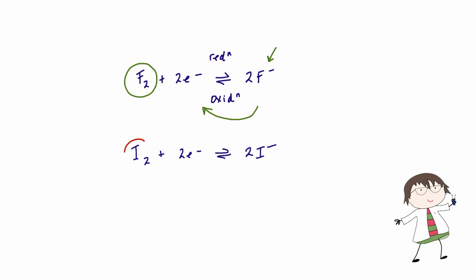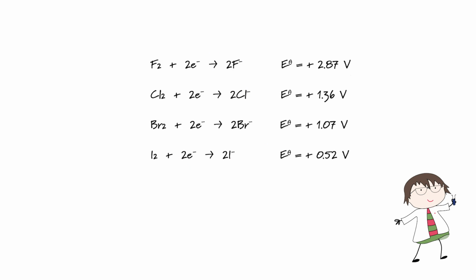In contrast, if we know that iodine is not a strong oxidizing agent, then that would imply that iodide ions are a strong reducing agent. When iodide ions are acting as a reducing agent, we've got this back reaction going on, which produces electrons, and these are the electrons that are used to reduce somebody else. The trend that we're now looking at is as we go down the group, the halide ions become stronger reducing agents. Iodide ions, strong reducing agent, fluoride ions, definitely not.